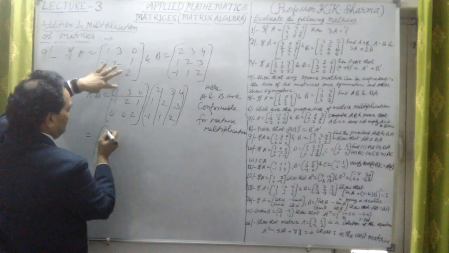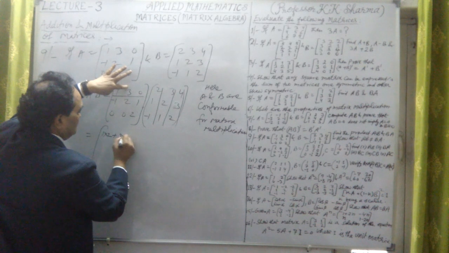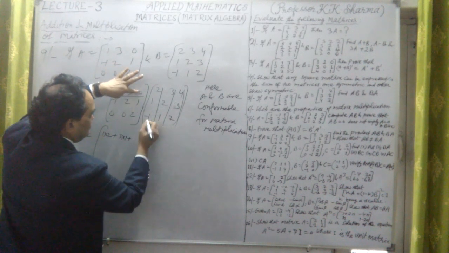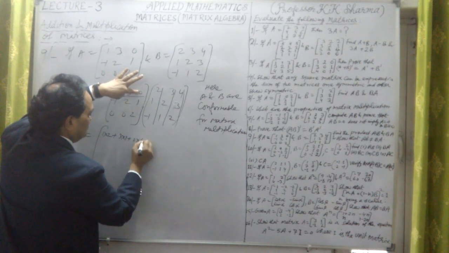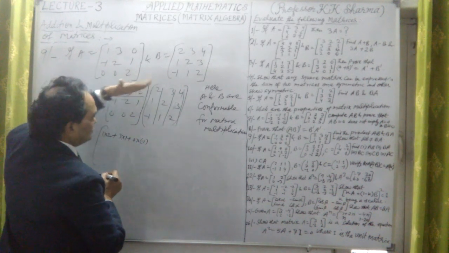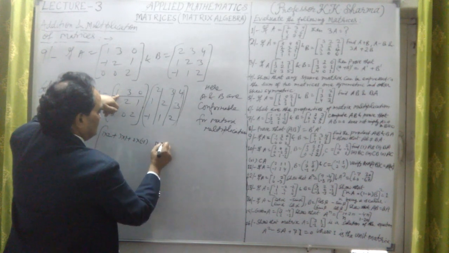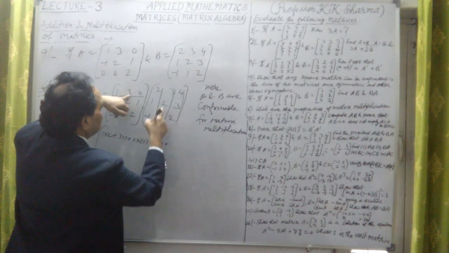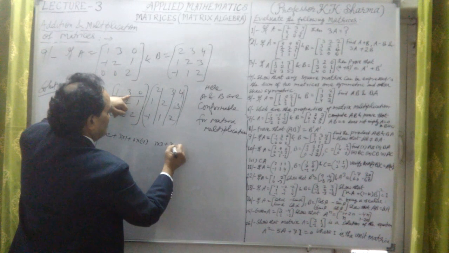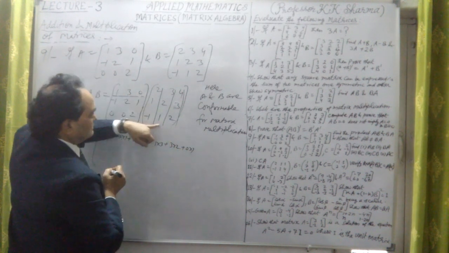This is 1 into 2 plus 3 into 1 plus 0 into minus 1, the first row, first column. Now first row, second column: 1 into 3 plus 3 into 2 plus 0 into 1.